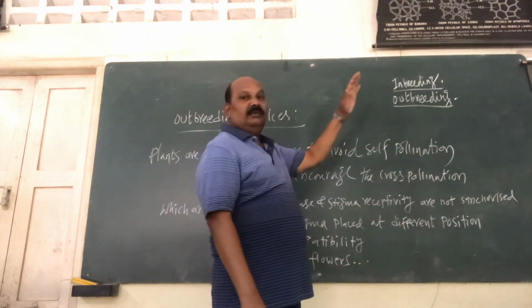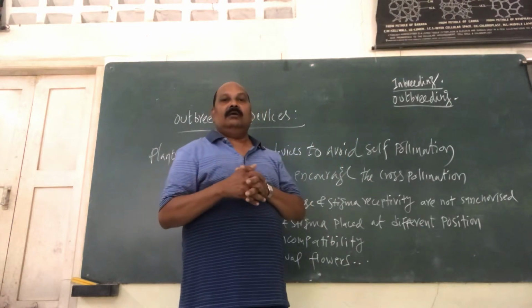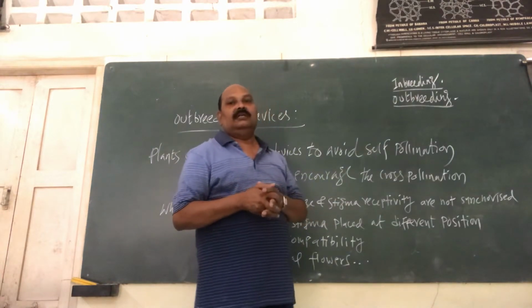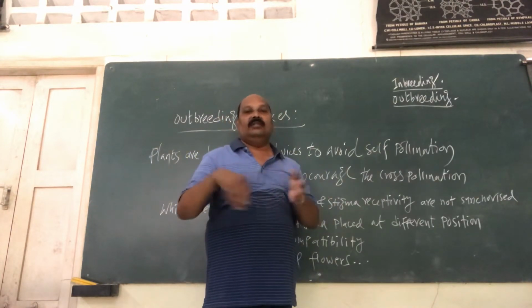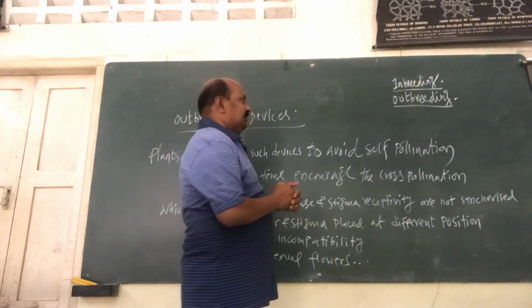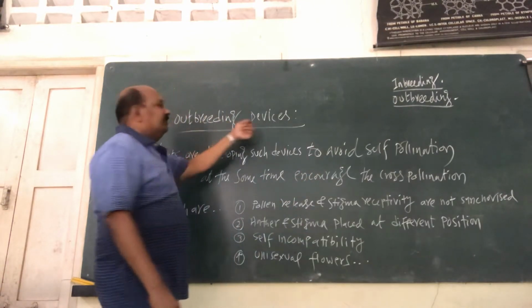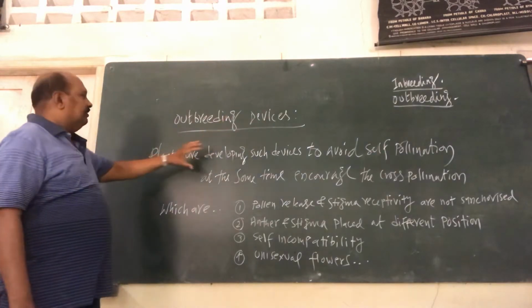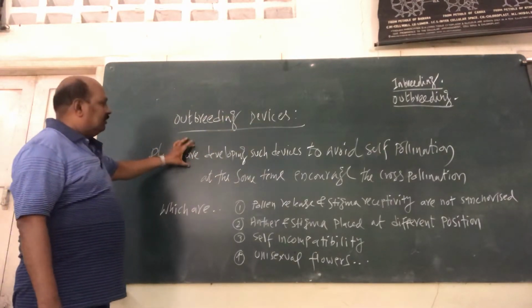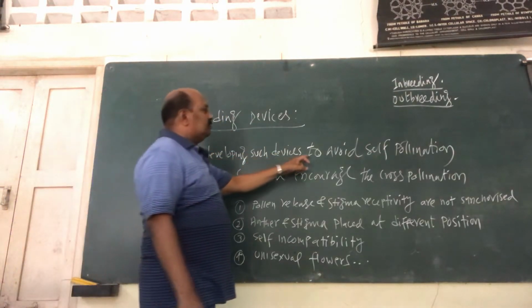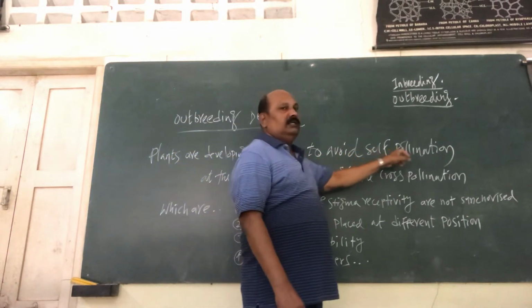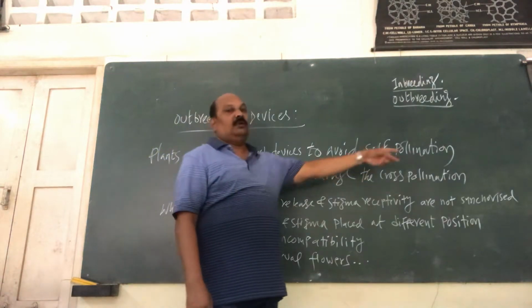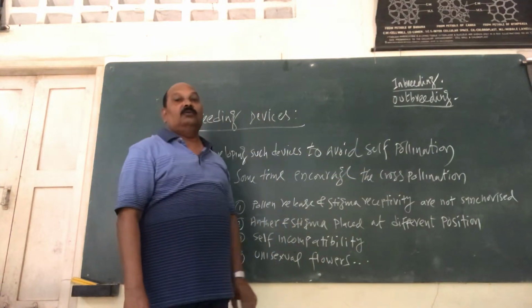So inbreeding means reproduction among the same group, whereas outbreeding is a phenomenon in which there is reproduction among different groups of organisms. Right. Now come to the outbreeding devices. When you talk about outbreeding devices, there is a beautiful definition for you. Plants develop such devices to avoid self-pollination, and at the same time encourage cross-pollination. What do you call it? Outbreeding devices.